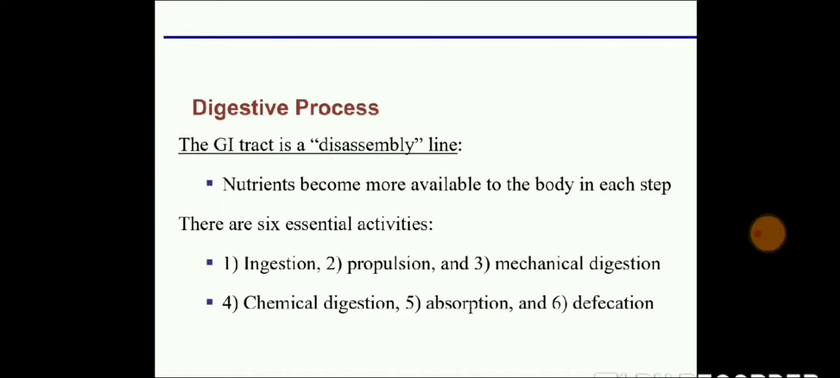Now, how does the digestion process take place? Your digestive process takes place in 6 essential activities. With these 6 essential activities, your digestion process takes place. So that we will see. First of all, the first will be ingestion, propulsion, mechanical digestion, chemical digestion, absorption and defecation.